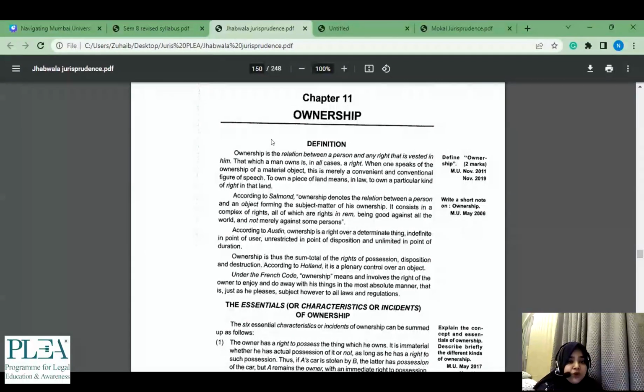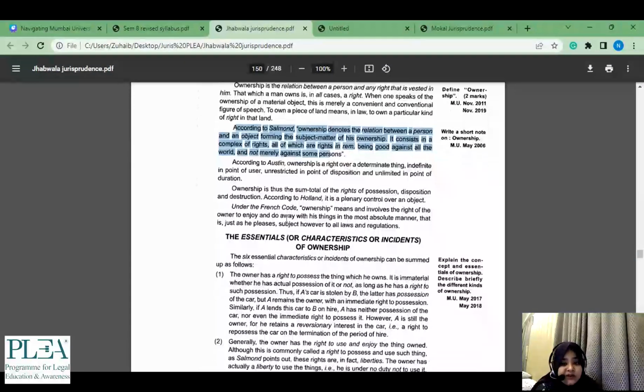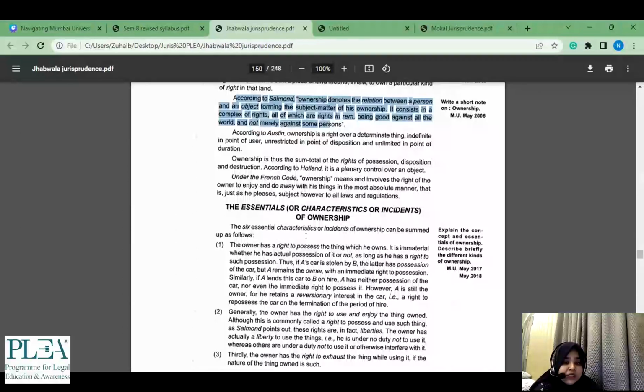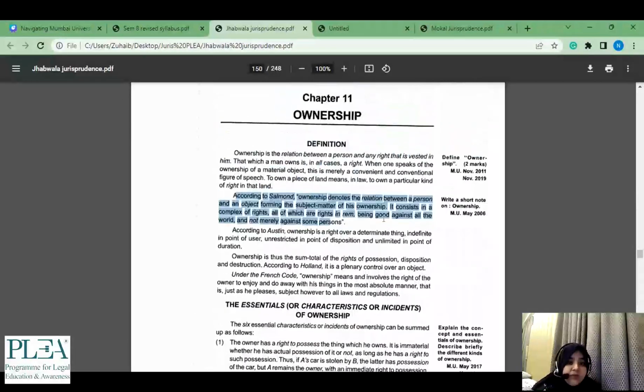So what you can do for a 2 marker is give a definition of ownership and then one definition by any of the jurists. In case you don't remember any of this, then you can just mention a few characteristics or incidents of ownership. Basically, do not leave the question unattempted. It's always better to have 2 half-attempted questions rather than 1 unattempted question, because if nothing is written, there's no scope of getting marks.